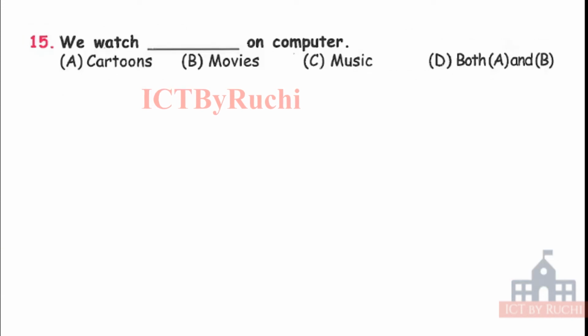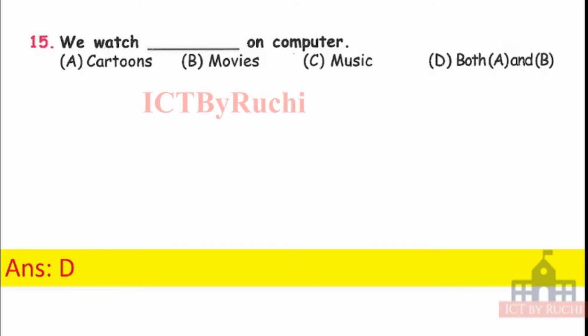Next question. We watch dash on a computer. Cartoon, movie, music, or both A and B. Tell me the answer soon. Answer is D. Both A and B. We can watch cartoons and movies on the monitor of a computer, but we cannot watch music, we listen to the music.